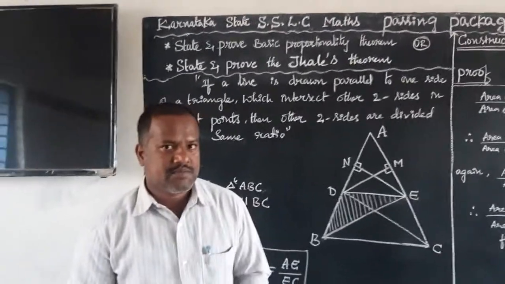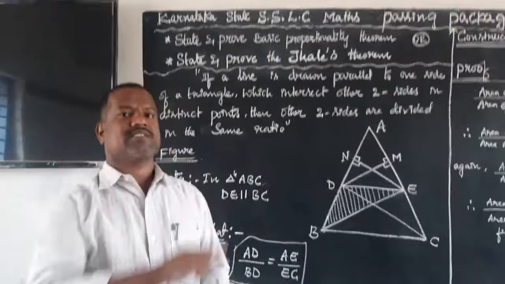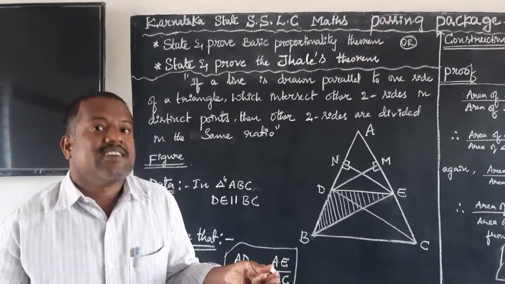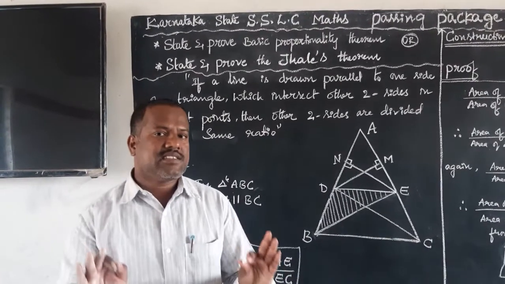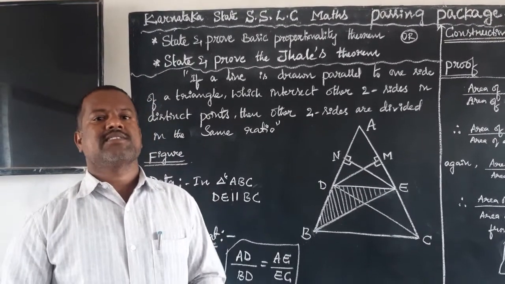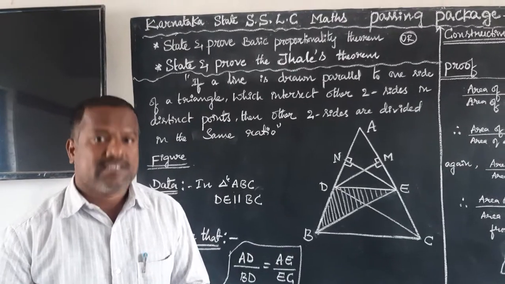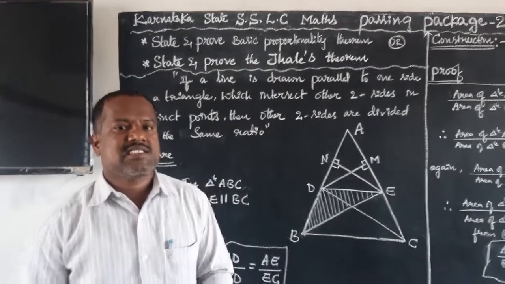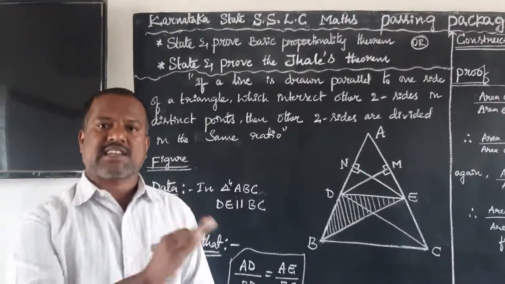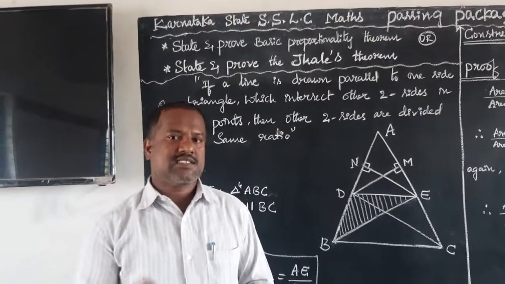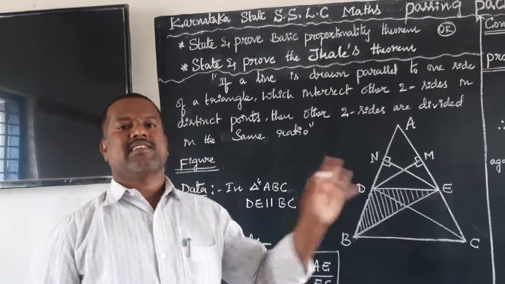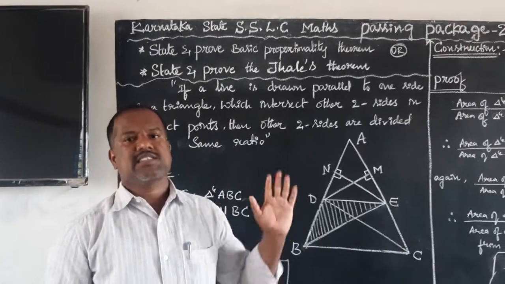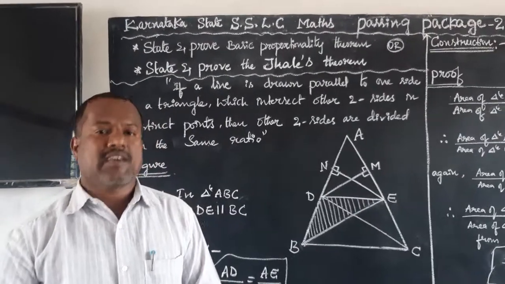Dear students, apart from Pythagoras theorem, another very important theorem is what we call Thales theorem. This Thales theorem is also called the basic proportionality theorem. Why is it called Thales theorem? Because this theorem was introduced for the first time by Thales. The father of this theorem is Thales. This theorem was proved by Thales. That's why this theorem got the name Thales theorem.